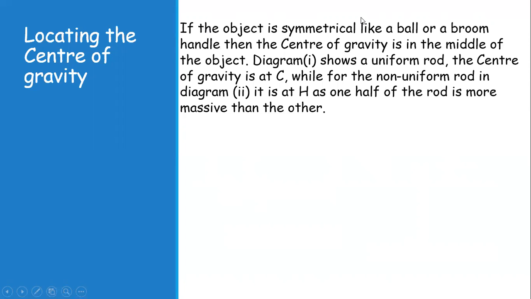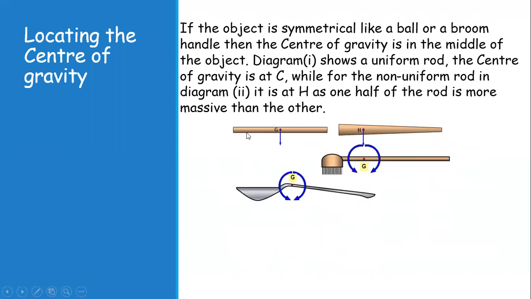If the object is symmetrical, like a ball or a broom handle, then the center of gravity is exactly in the middle. You can see this is a uniform rod, or you can say a broom handle. Since it is a uniform shape, its center of gravity is exactly in the middle of that rod.